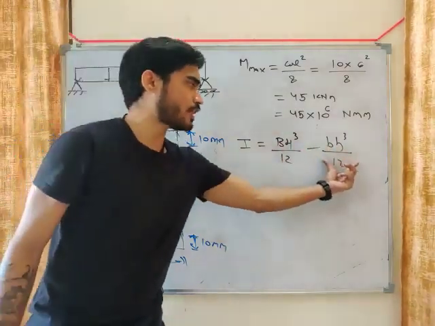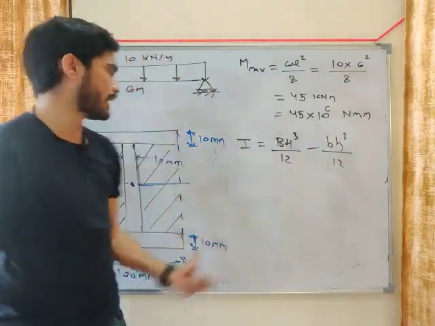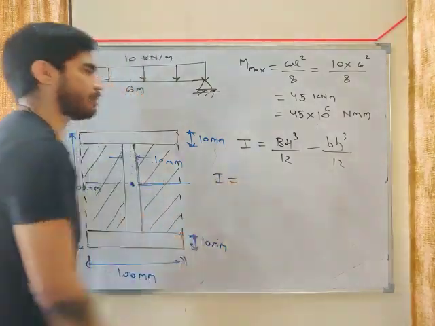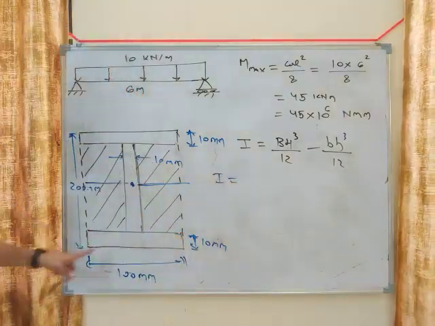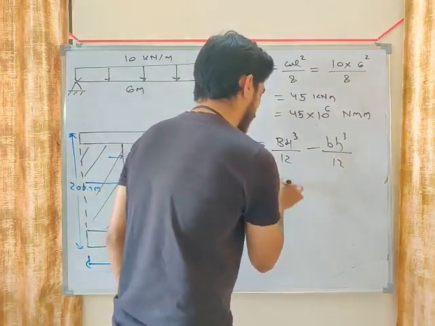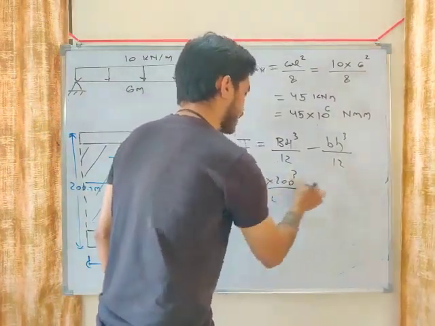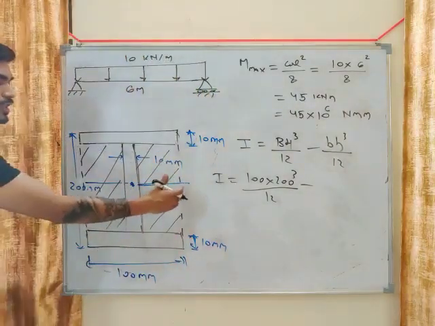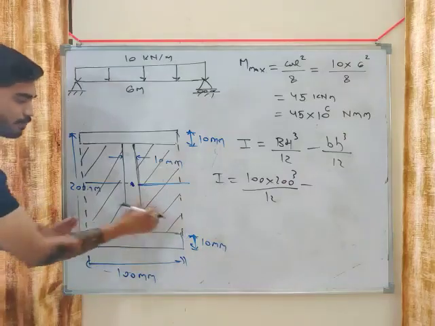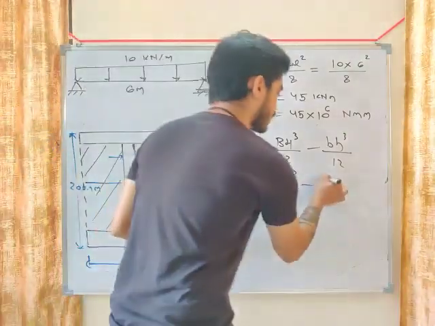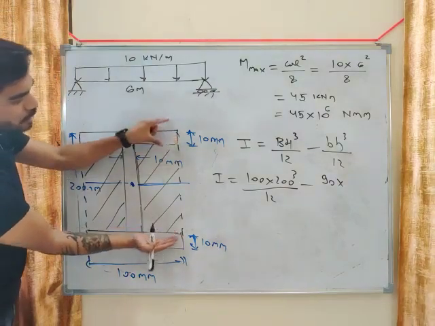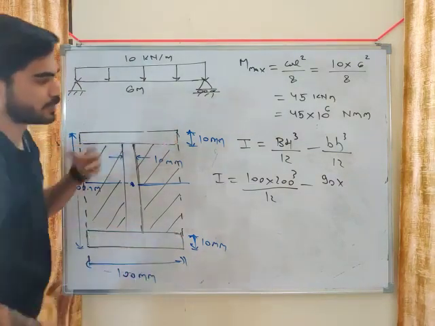So subtract the moment of inertia of the blank space from the total rectangle and you will get I. The total rectangle has width 100 and height 200. The blank space has width 100 minus 10, so 90, and height 200 minus 10, which is 180.